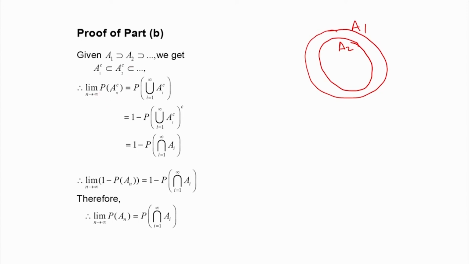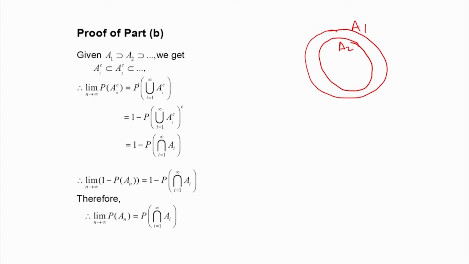Probability of A_n complement, the limit as n tends to infinity. So, what does it mean? This A_n complement, we can write it as the probability of the union of A_i complement, i equal to 1 to infinity.